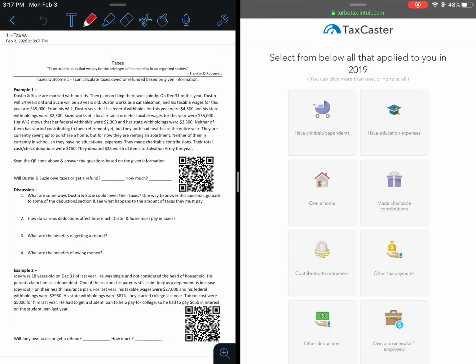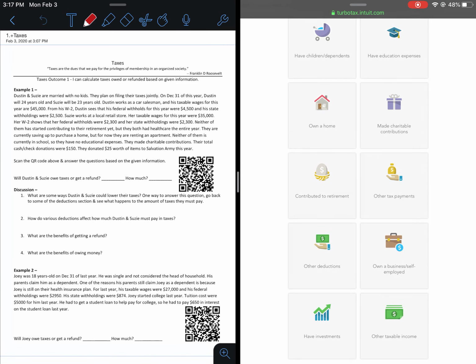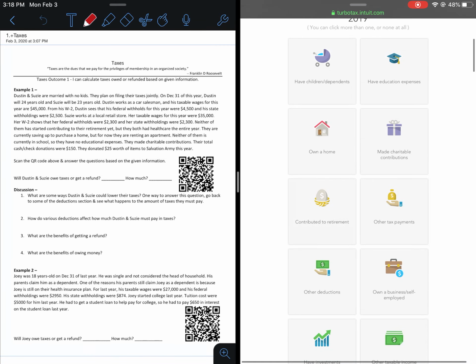Right now, it's only going to deal with federal stuff and not state, because every state's different. Then you can see it opens up. If your particular group has kids, you would add kids there. If you have education expenses, own a home, or contribute to a retirement account, there are a lot of things here where you can get tax deductions or tax credits. These are all ways that we can lower our taxable income so that we don't owe as much in taxes, or get credits on our taxes.